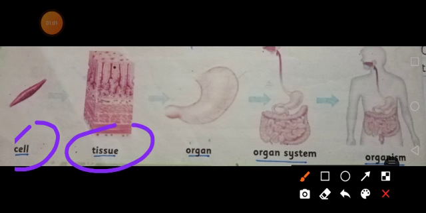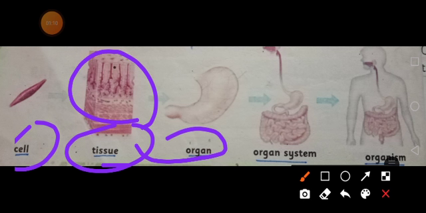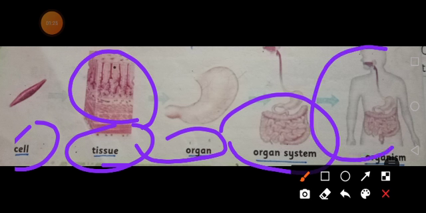When two or more cells combine together, they form tissue. When two or more tissues combine together, they form an organ. When two or more organs combine together, they form an organ system. And many organ systems which perform their own functions combine to form a whole organism.